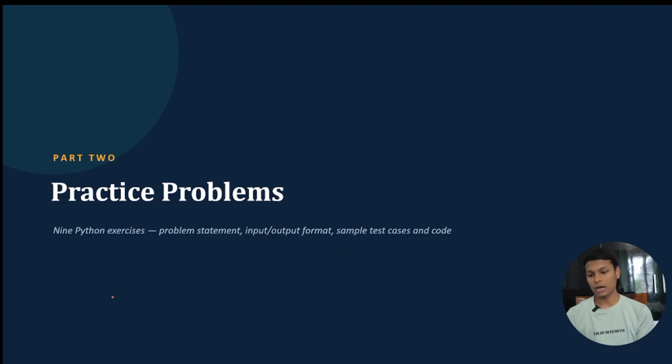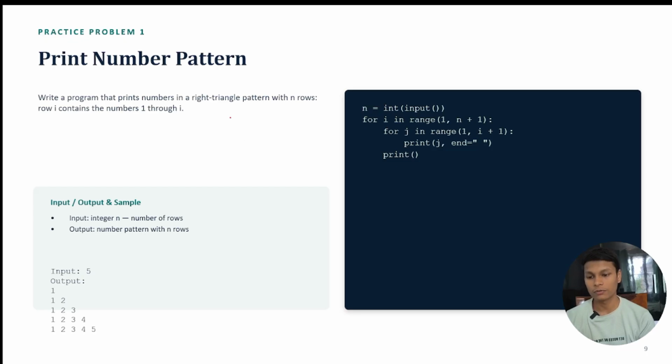Let's start our practice problems. Our very first question is printing a number pattern. A pattern is given, and we are going to print it. Here we write a program that prints numbers in a right triangle. We are going with a right angle triangle pattern, as mentioned here.